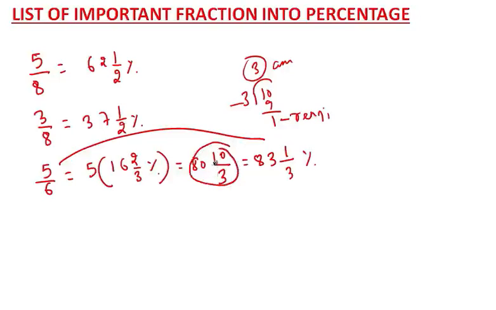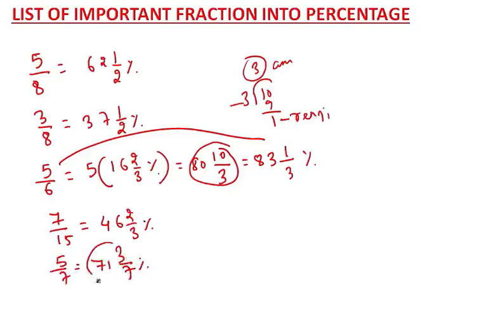Okay, we'll move forward. Tell me what is 7 by 15. Come on guys, you can do it. This is 46 2 by 3%. Okay, what is 5 by 7? Tell me. This is 71 3 by 7%. Very important. Okay.